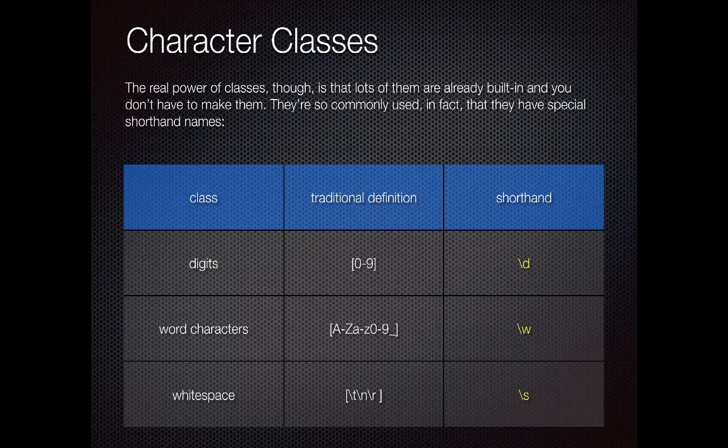Now what you'll see here is that these character classes are created so commonly that the regular expression community has built shorthands for those character classes. So I could build a character class of digits on my own, but \d does the same thing. I could build a character class of word characters on my own, but \w does the same thing. And again, same with white space. I could build it on my own, but it's pre-built into the regular expression engine, and \s is any of those white space characters.